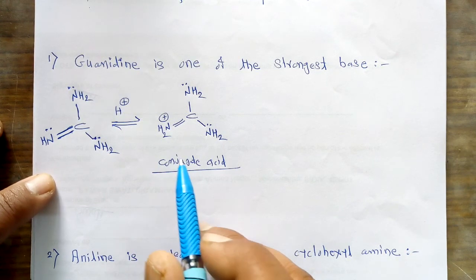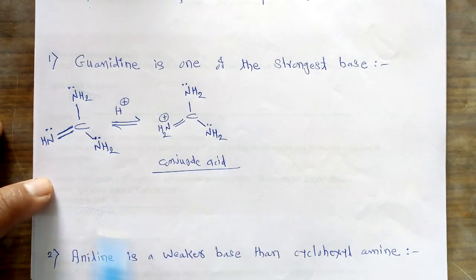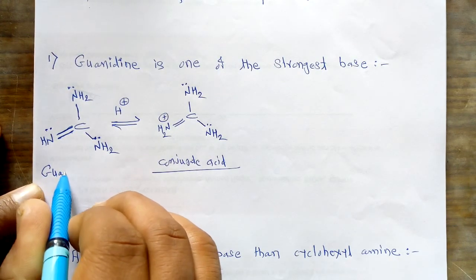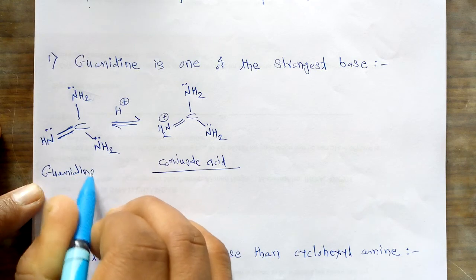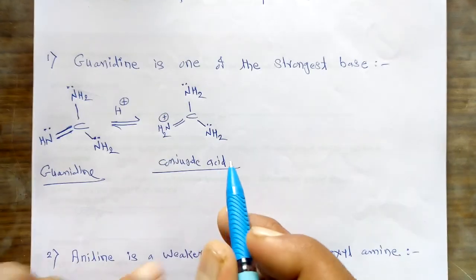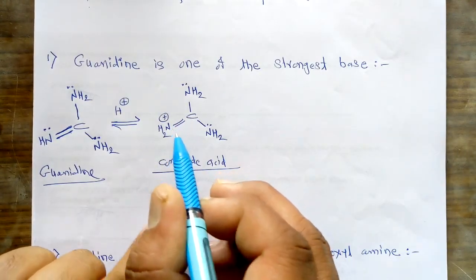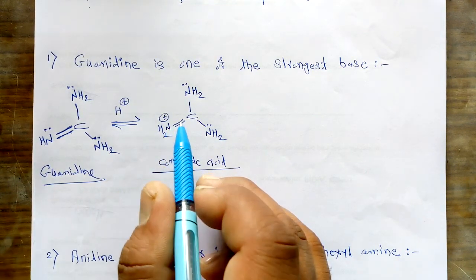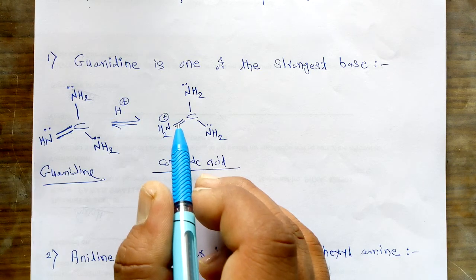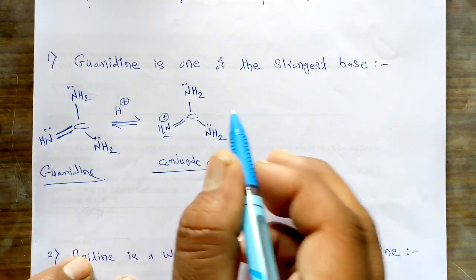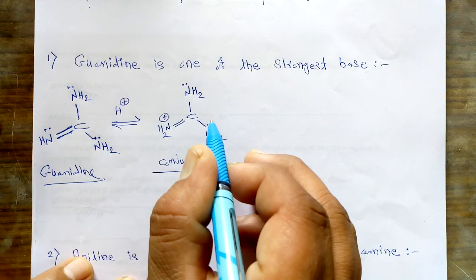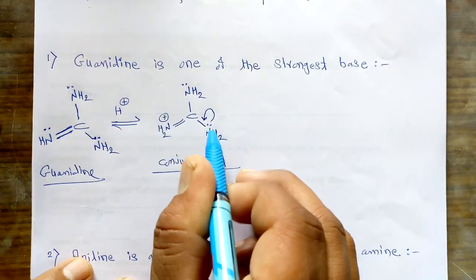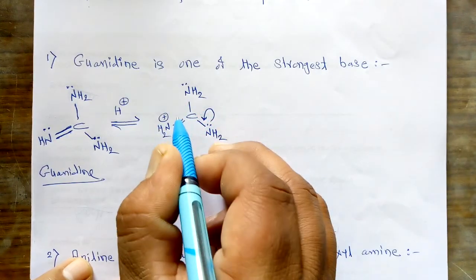Now, as far as the conjugate acid of this guanidine is considered, what happens? There is a positive charge on this nitrogen, and we know that if a positive charge is on this nitrogen, it is called electron deficient. So this positive charge gets stabilized due to involvement of this lone pair in conjugation. This lone pair takes part in conjugation, so this double bond shifts here.